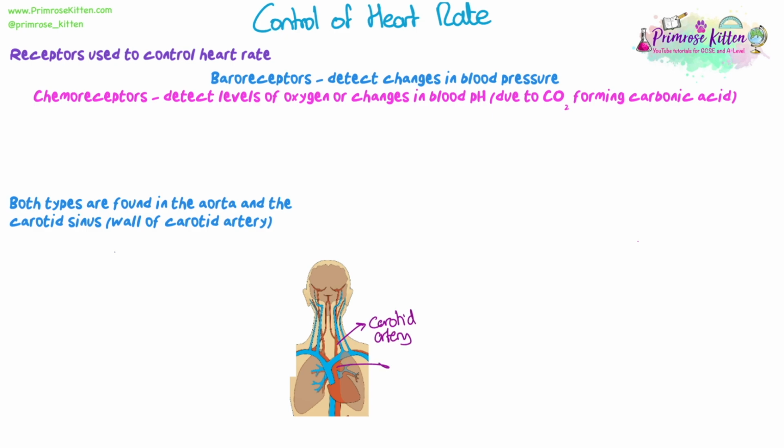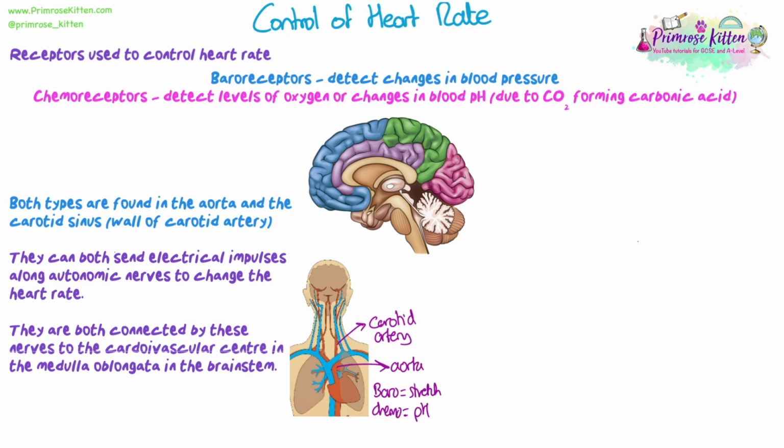So, like we said, these are receptors, and they're going to detect changes, either the chemical changes or the pressure of the blood, which will cause these blood vessels to stretch more, and that stretch in that muscle is what's detected by the baroreceptors. So both of these types of receptors can send electrical impulses along autonomic nerves to change the heart rate. They're both connected by autonomic nerves to the cardiovascular centre in the medulla oblongata, which is found in the brainstem. So this is obviously a region in the brainstem that is responsible for controlling heart rate or cardiovascular rates.